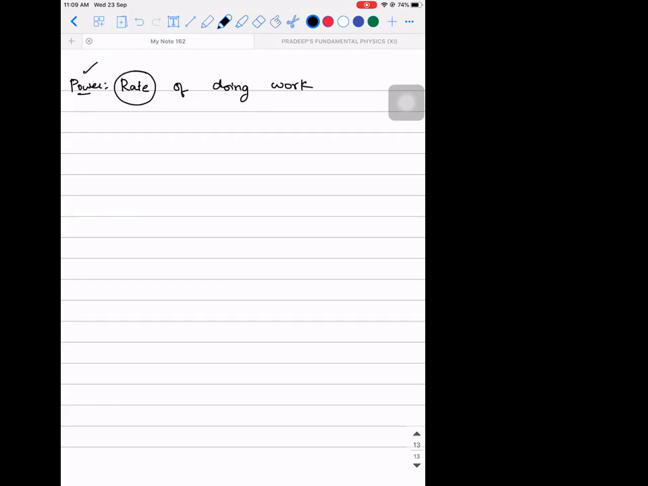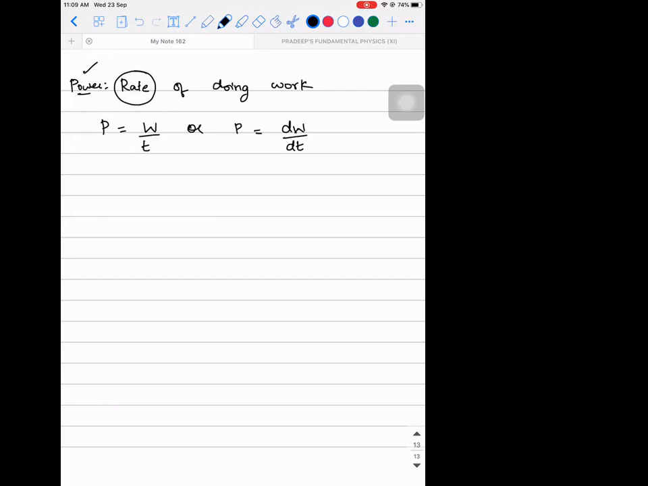What do you mean by rate, guys? Power is represented by the symbol P. It is the amount of work done per unit time. So that's what we mean by rate. It is work done by time, or you can write power as dW divided by dt. What is the difference between the first one and the second one? Both are power only, because the definition says rate of doing work.